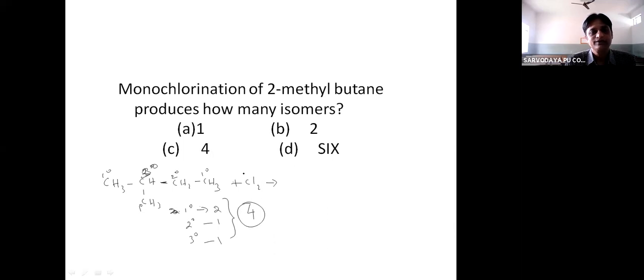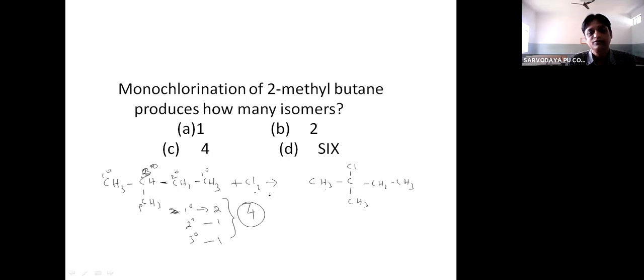Okay. So let us take one example, CH3. One of the hydrogen atoms associated with the tertiary carbon atom is replaced by chlorine. This is the structure, CH2. So like this, this hydrogen can be substituted by chlorine, this hydrogen atom can be substituted by chlorine, this hydrogen atom can be substituted by chlorine.